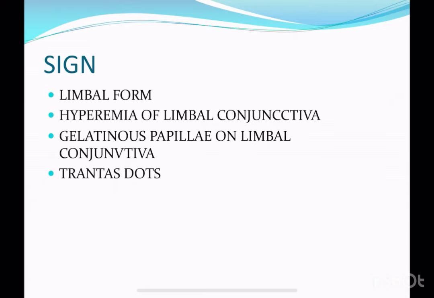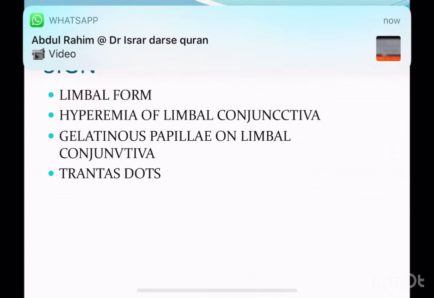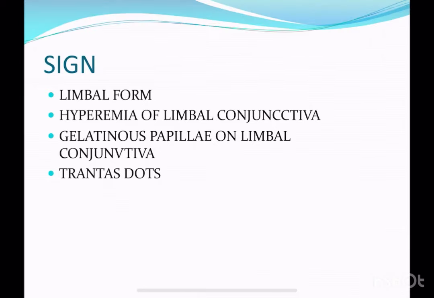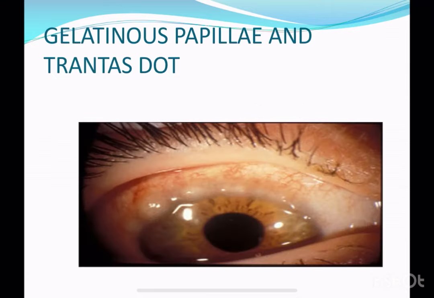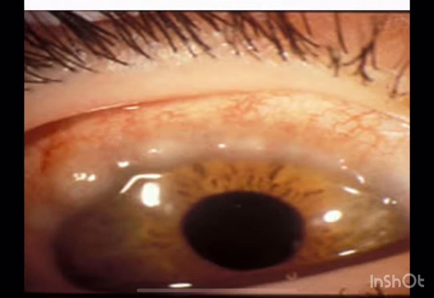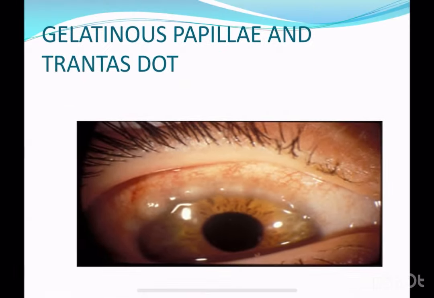There are also Trantas dots which appear on the limbus margin. These Trantas dots are white superficial spots, which are a combination of eosinophils and epithelial cells, and they are present around the limbus. You can see that there is hyperemia of the limbal conjunctiva, there is a gelatinous papilla, and there are the Trantas dots. These Trantas dots are the combination of eosinophils and dead epithelial cells.